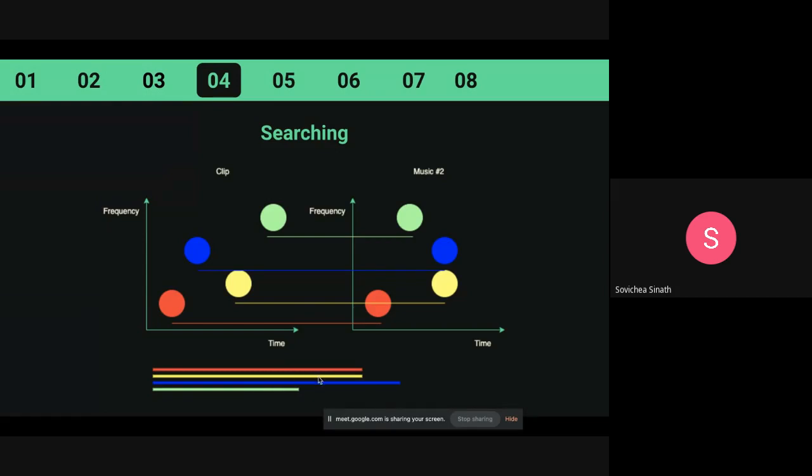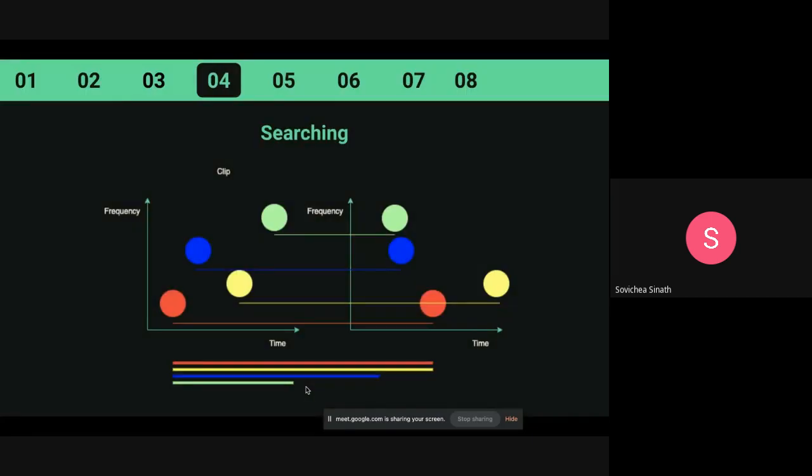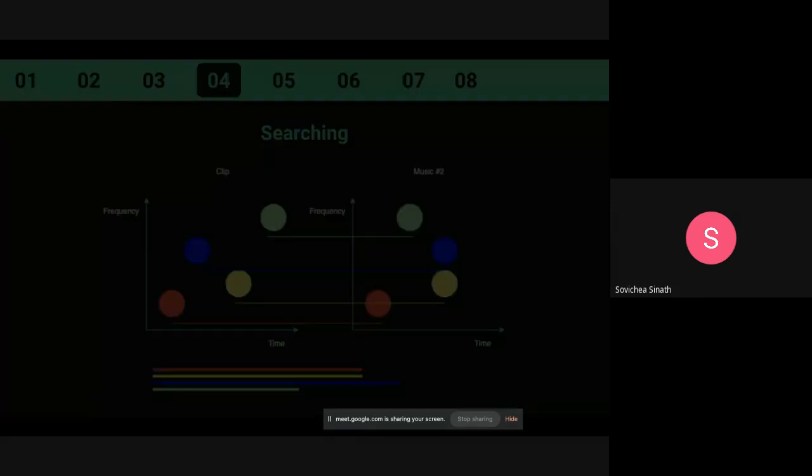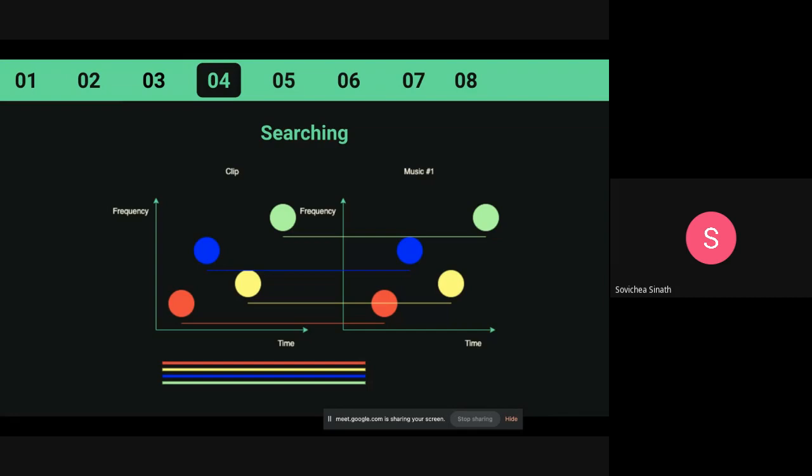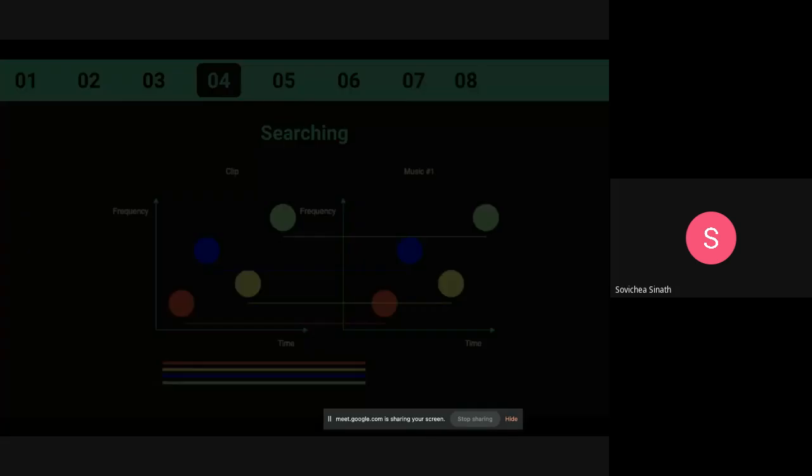The red and yellow are the same, but the blue and green are very different. And for music number 3, same as music number 2, it's not very consistent in the time difference. So from all of this music, we can say that music number 1 is the most likely music that we are looking for.